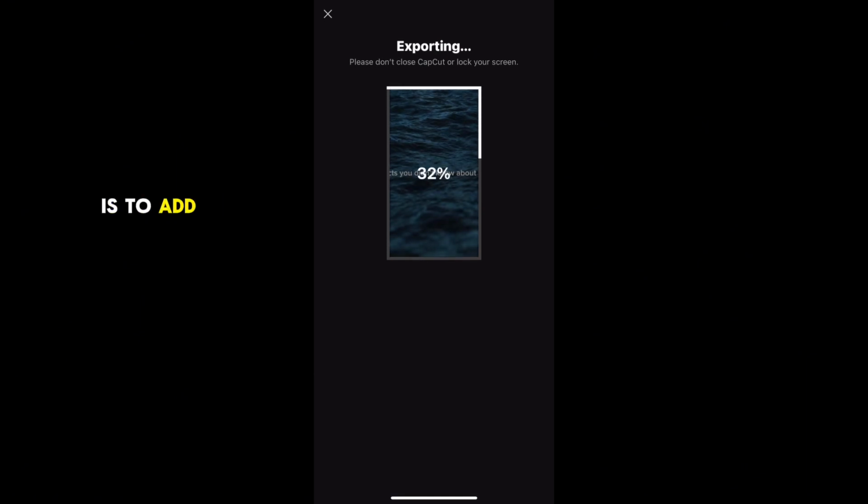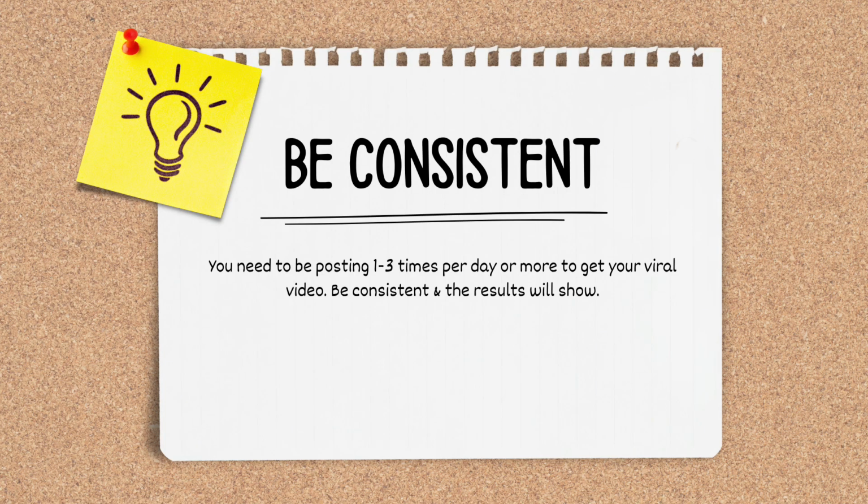And a bonus tip is to add scary music on TikTok before you post your video. Be consistent. You need to be posting 1 to 3 times per day or more to get your viral video. Be consistent and the results will show.